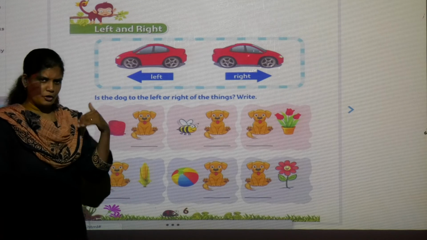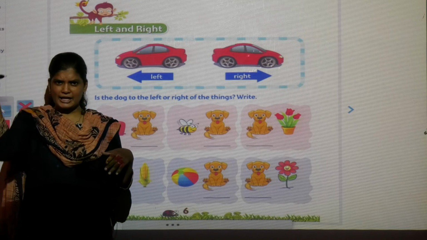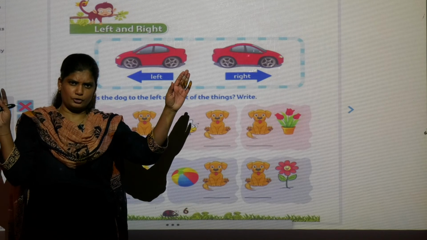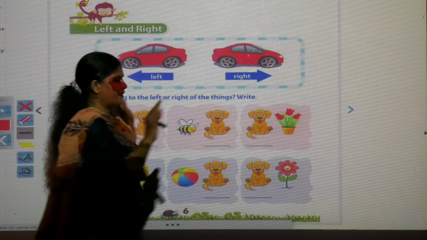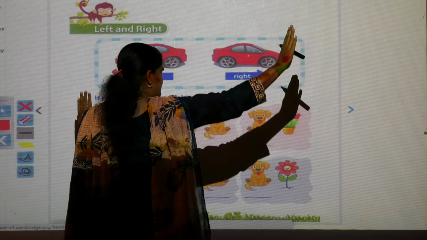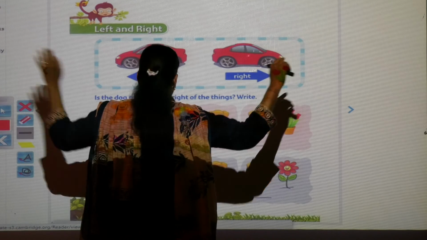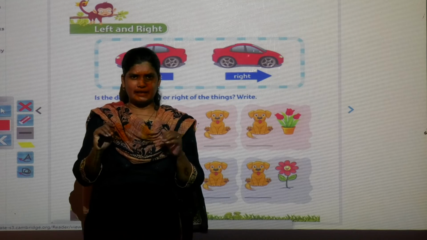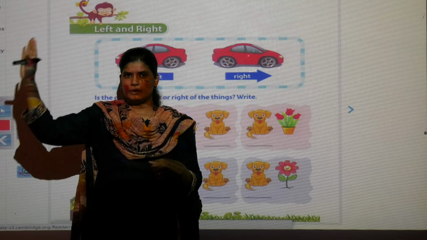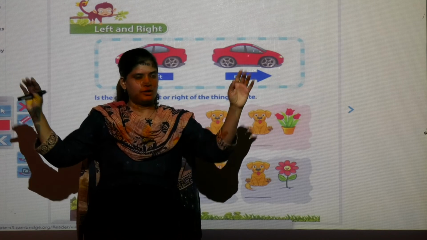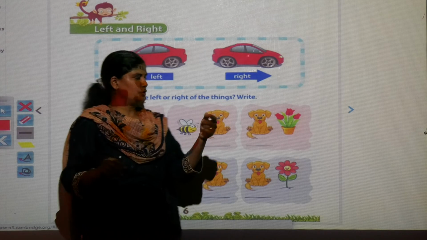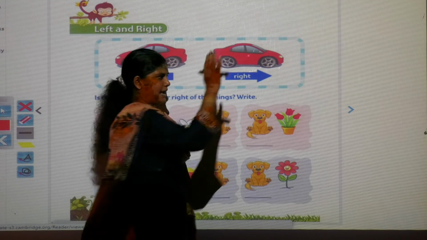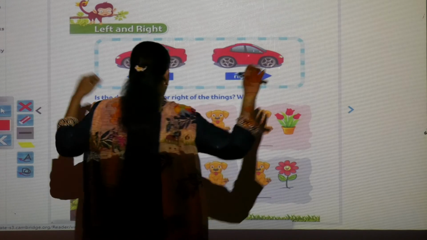Now when I showed you the practical, this side I showed you right and this side I showed you left. But see, when I stand like this, this is my right and this is my left. But when I stand like this facing you, this will be the right and this will be the left. So the book is facing you. So this is the right and this is the left.